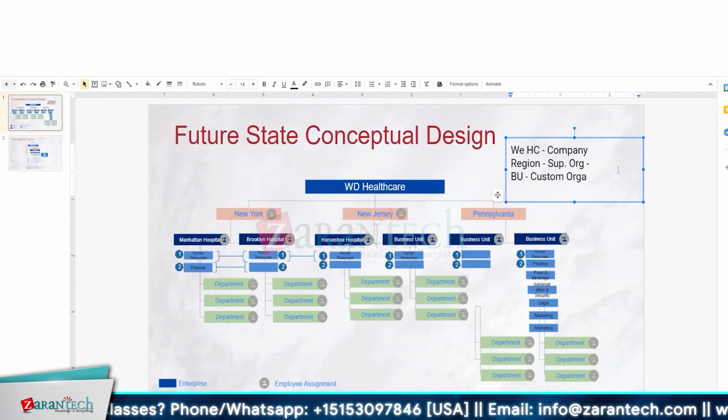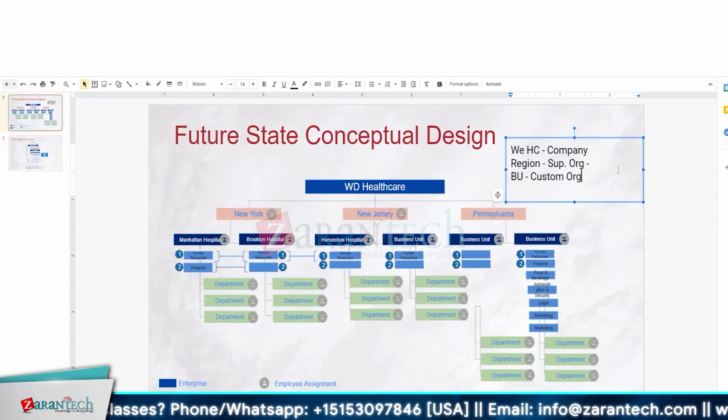Okay. And for example, if I need to see how many people in HR are in Manhattan Hospital, in my reports I can have an entire population based on the custom organization: how many doctors, how many nurses, how many staff members, how many admin staff, how many legal, marketing, food, beverage, finance, and human resources people are in that custom org for Manhattan Hospital.